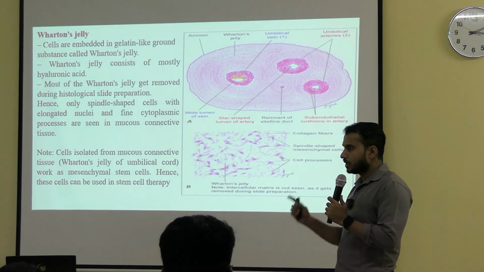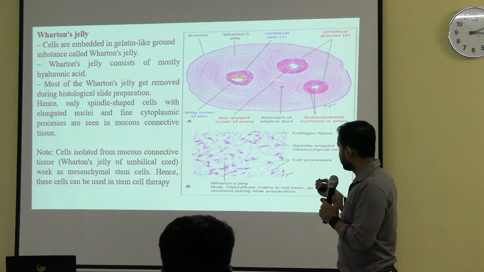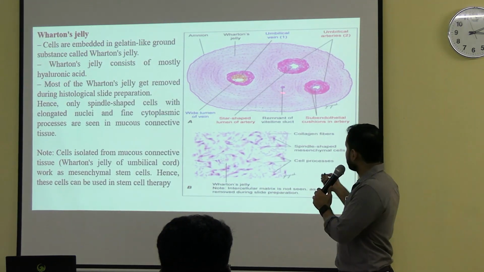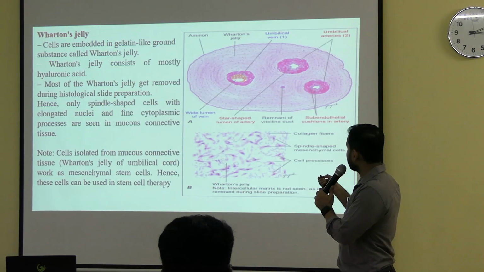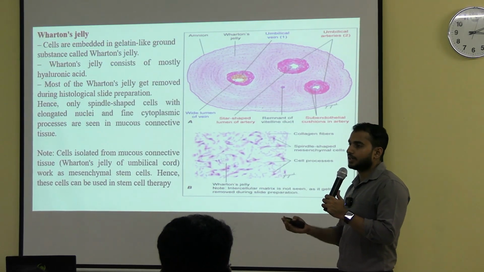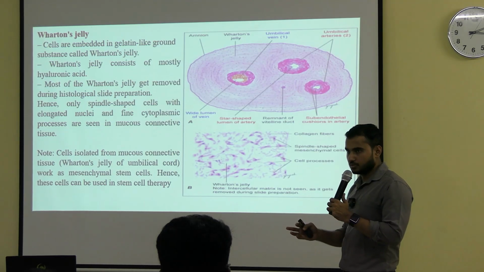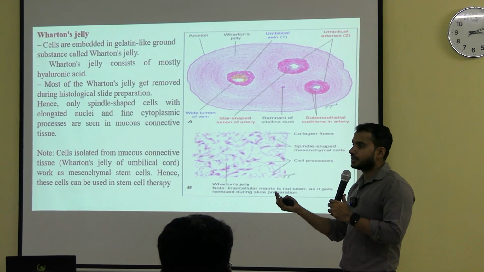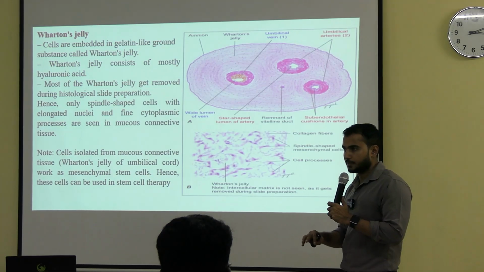When we see the umbilical cord, the structures present inside, you can see two umbilical arteries and one umbilical vein. Now you don't have to identify the difference between arteries and vein, because that has not been covered in class yet. Just see that yes, arteries are there, vein is there.